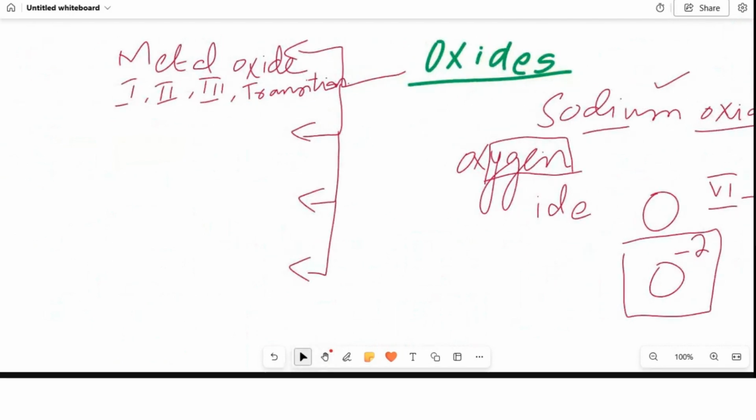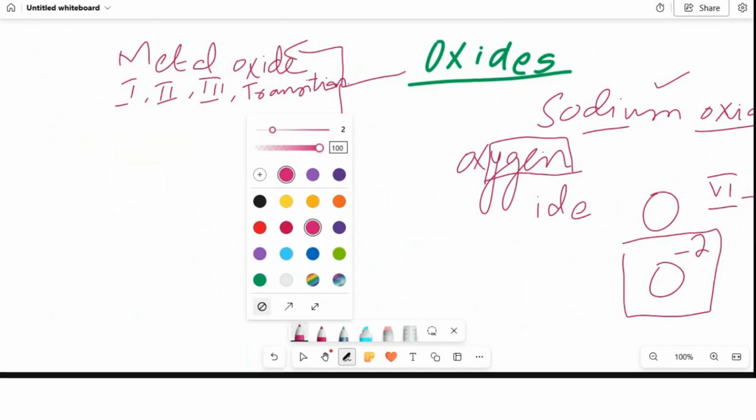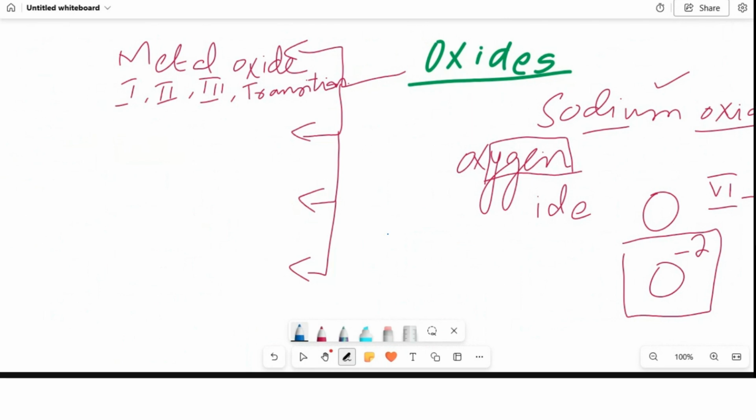After group 5? Are transition elements in group 5? Yes, okay. No, transition elements are not non-metals. Transition elements are metal elements.